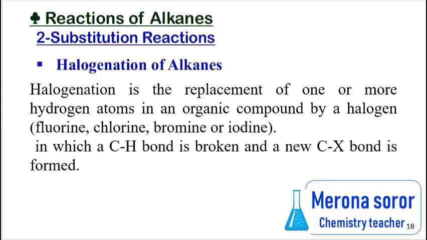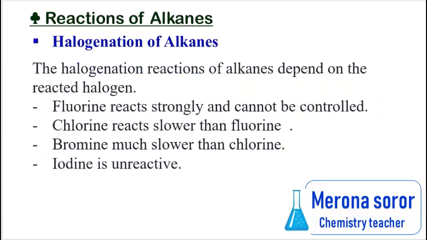Halogenation is the replacement of one or more hydrogen atoms in an organic compound by a halogen, fluorine, chlorine, bromine, or iodine, in which a C-H bond is broken and a new C-X bond is formed. The halogenation reaction of alkanes depends on the reacting halogen.